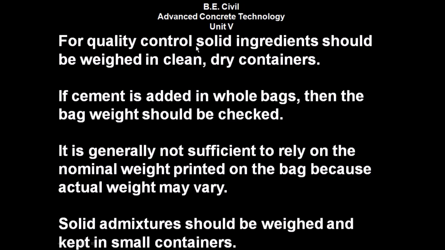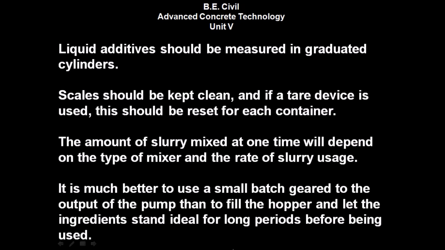Quality control: solid ingredients should be weighed in clean, dry containers. If cement is added in whole bags, then the bag weight should be checked. It is generally not sufficient to rely on the nominal weight printed on the bag because actual weight may vary. Solid admixtures should be weighed and kept in small containers. Liquid additives should be measured in graduated cylinders. Scales should be kept clean, and if a tare device is used, this should be reset for each container.